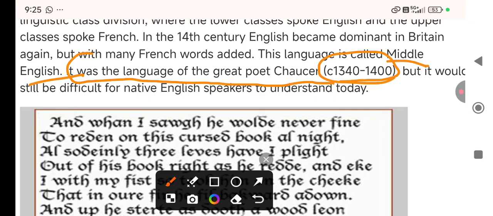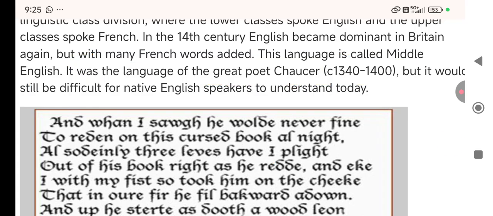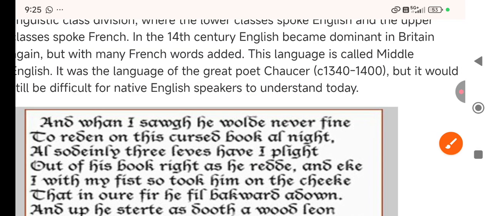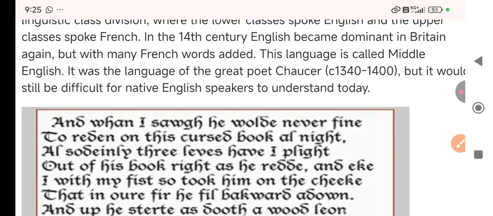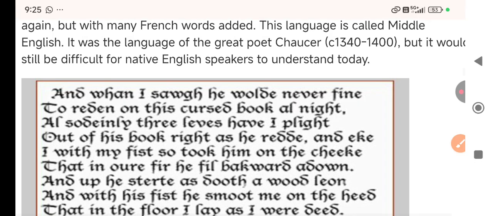Anyway, so this was Chaucer's age, and Geoffrey Chaucer is known as the father of modern English literature and the father of modern English language, right? So Geoffrey Chaucer had written Canterbury Tales in Middle English, right? But it would still be difficult for native English speakers to understand today. But that was Middle English, right?